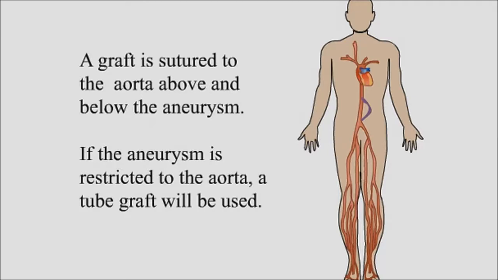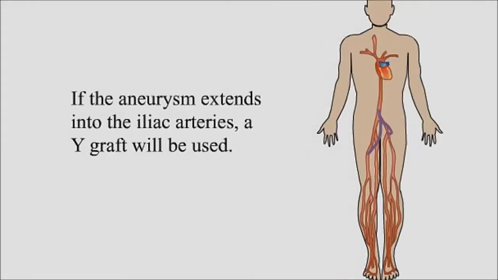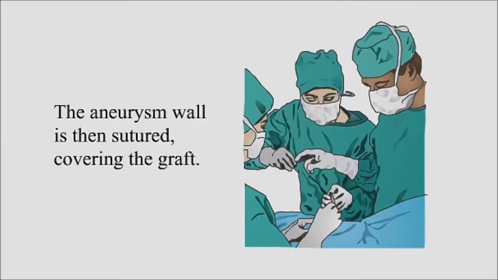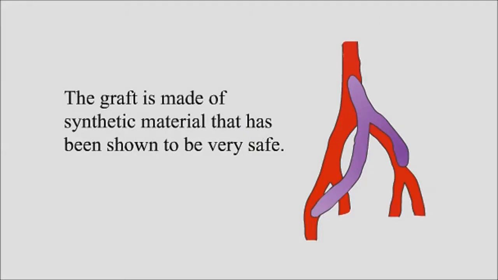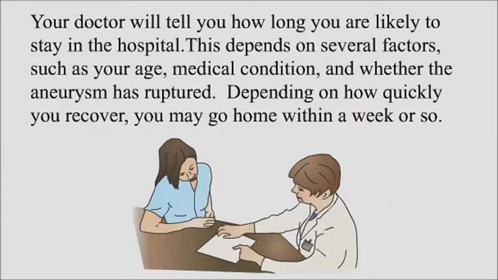If the aneurysm is restricted to the aorta, a tube graft will be used. If the aneurysm extends into the iliac arteries, a Y-graft will be used. The aneurysm wall is then sutured, covering the graft. The graft is made of synthetic material that has been shown to be very safe.